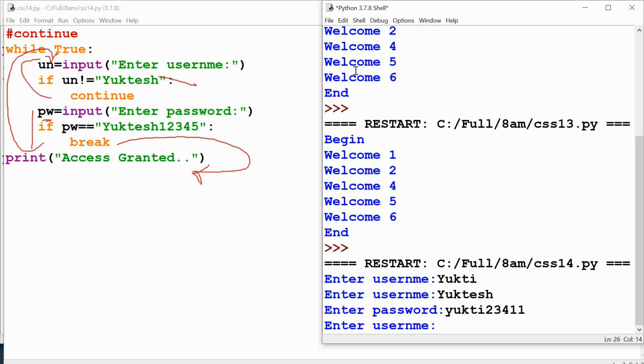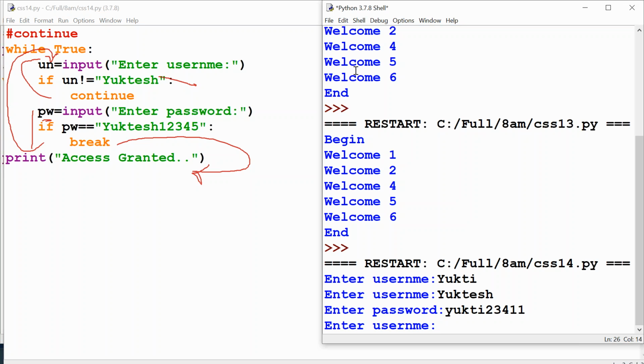So here you may ask a question: sir, whenever we give a wrong password, it should ask to re-enter the password only, the way it asked for the username. Whenever I gave a wrong name for username, it is asking for the username. It makes sense. But whenever I'm giving a wrong password, it has to show me enter password again, right? Why is it showing enter username again? Why should I give the username once again? I already gave it correctly. This question you may have.